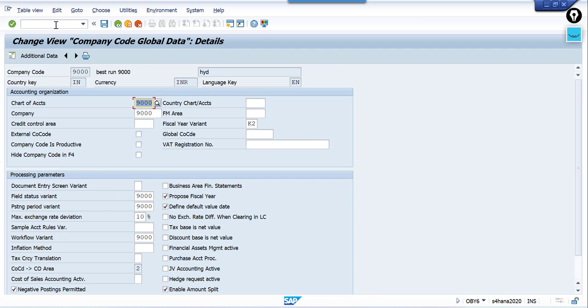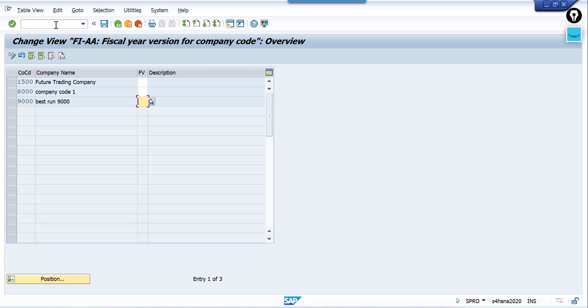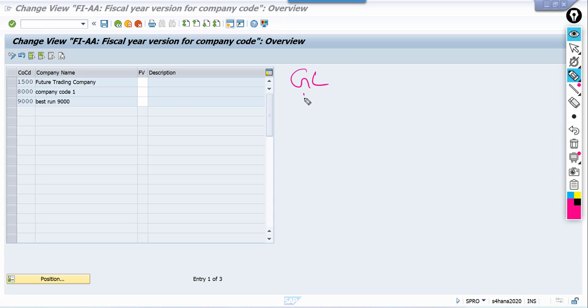K2 we are using. This is at company code level in GL. That means at GL level we have K2 period. Can we have a different fiscal year at asset accounting level? See, asset accounting is a submodule. Like AP, accounts receivable, accounts payable, asset accounting is a submodule only. Here we are using K2 fiscal year.